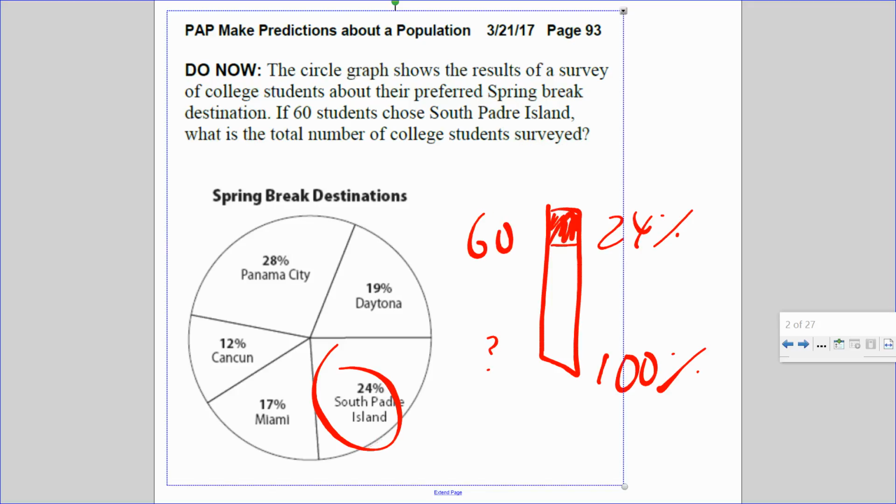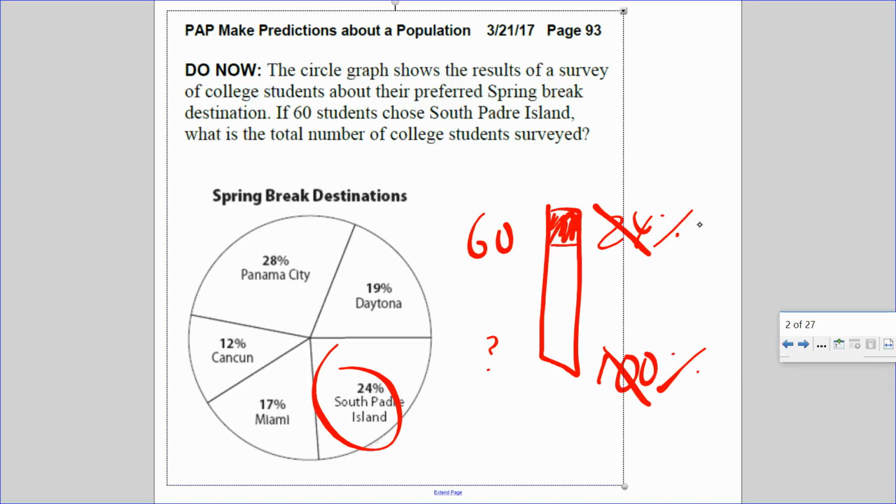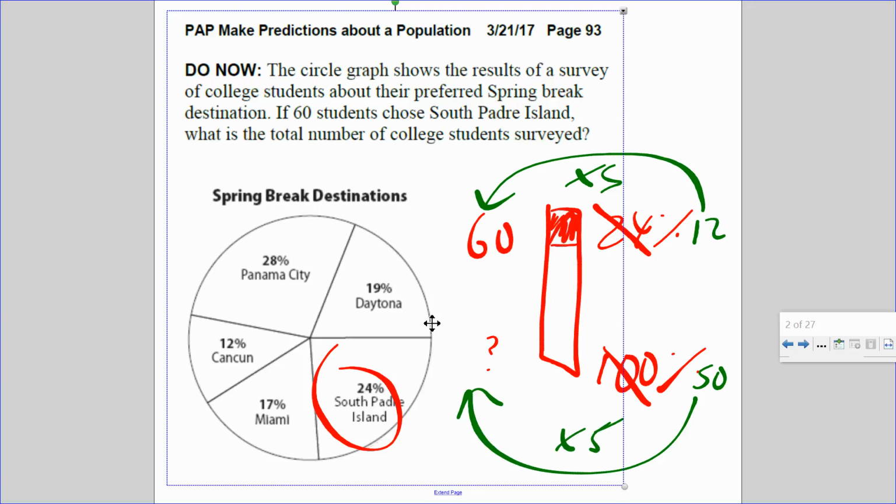60 goes here. Can 24 go into 60? No. Can 100 go into 24? Up and down? No. Let's break this down. Let me use a different pen color. Let's use green. I'm going to divide by 2 and use 12 over 50, the same relationship as 24 over 100. Now, can 12 go into 60? Yes. Times 5, times 5. So 250 is the total number of college students surveyed. So 60 out of 250 prefer South Padre Island, which is about 24%.